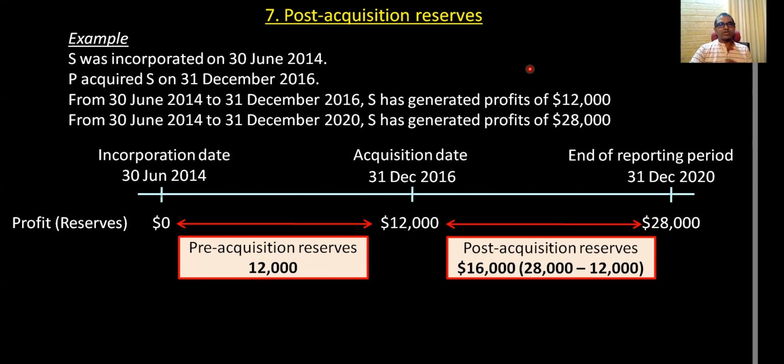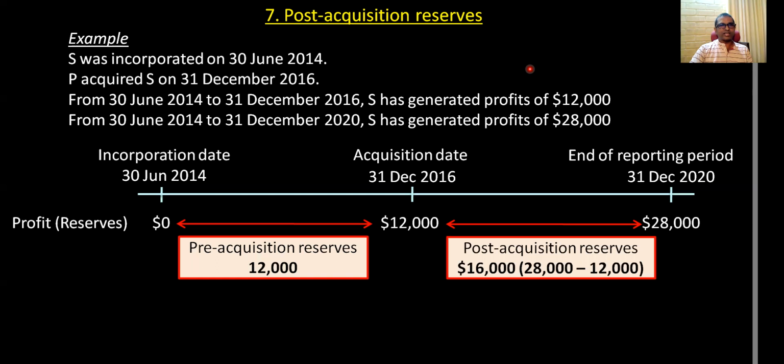So this is known as post-acquisition reserves. 28,000 are the reserves stood at end of reporting period, and at the acquisition date you have 12,000. So after the acquisition date, reserves generated 16,000.